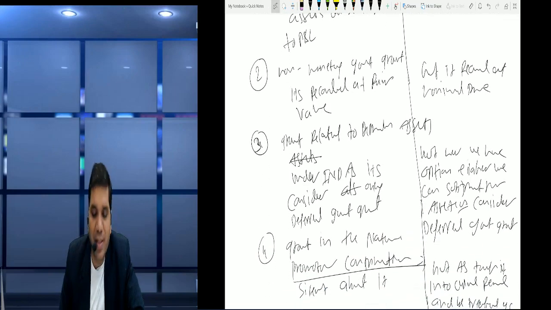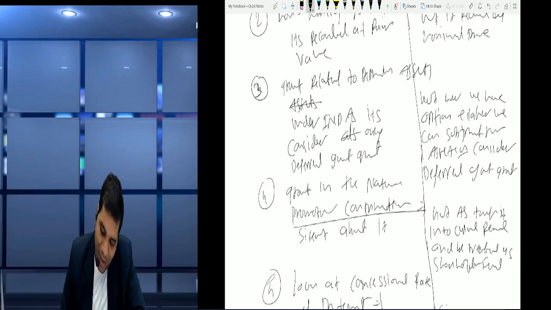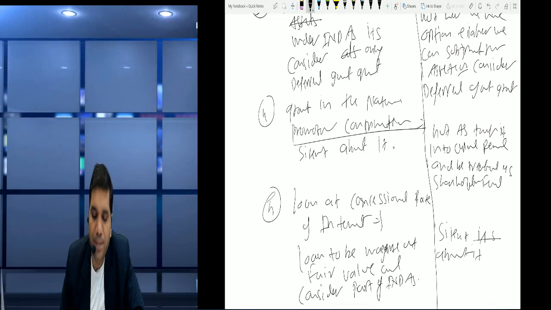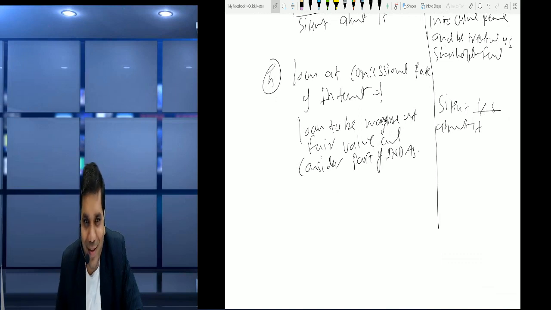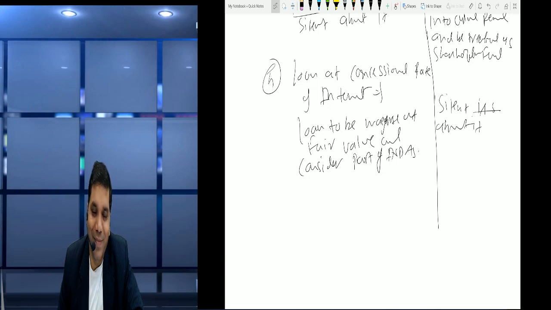Then grant related to depreciable assets: in Ind AS it's always deferred, but in AS it can be deferred also, it can be subtracted from asset cost also. Now grant in the nature of promoter's contribution: Ind AS is silent about it, but AS says it's a part of capital reserve and also part of shareholder fund. And friends, last, loan at concessional rate of interest: Ind AS has specified about it, it is considered government grant as per financial instrument 109, but AS is silent about it.